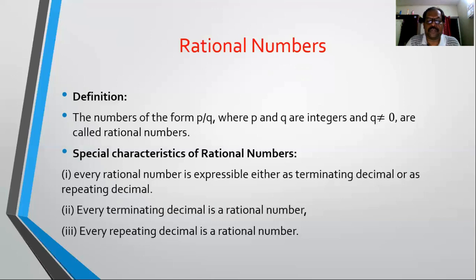Clear? So whenever decimal numbers are given, if they are terminating, then we can say they are rational numbers. And the third point is every repeating decimal is also a rational number.